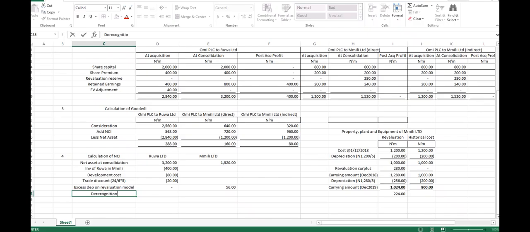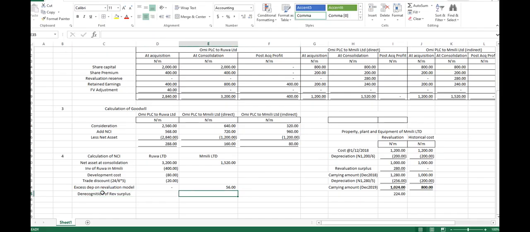The recognition of revaluation surplus, how much is it? 280. We have to derecognize it. Do we understand that, please?